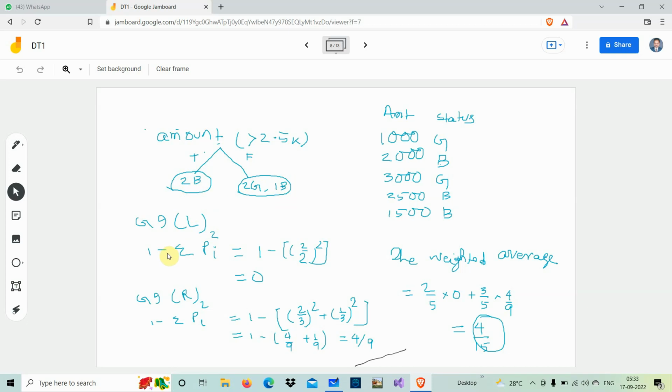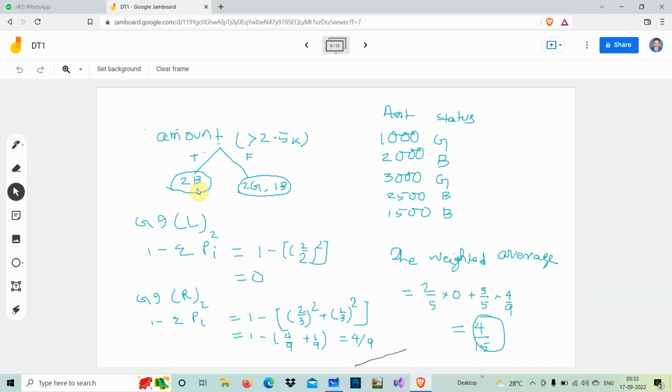So 1 minus summation of pi square. Pi means 2 by 2 here, the probability of 2 bad is 2 out of 2. So 1 minus, in square brackets, 2 by 2 whole square. 2 by 2 is equal to 1, square of 1 is equal to 1, 1 minus 1 is equal to 0. What does it mean?